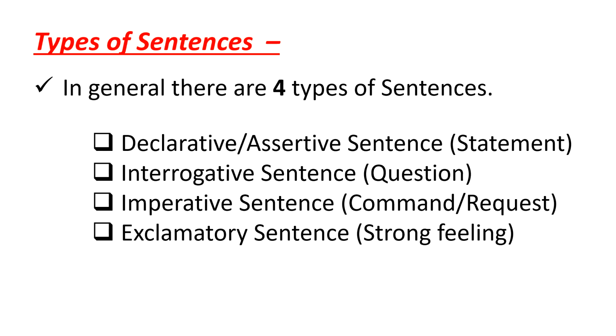Let's know the different types of sentences. In general, there are 4 types of sentences. Those are declarative, interrogative, imperative, and exclamatory sentence.